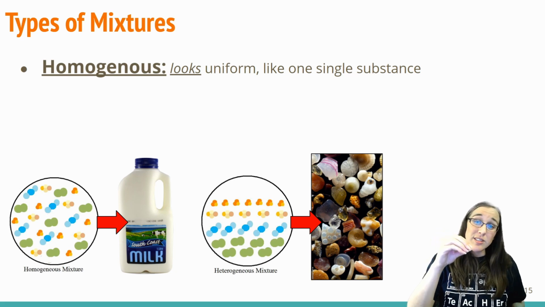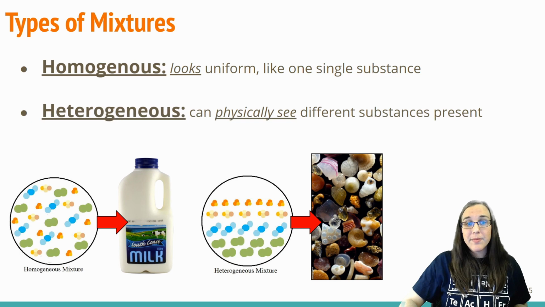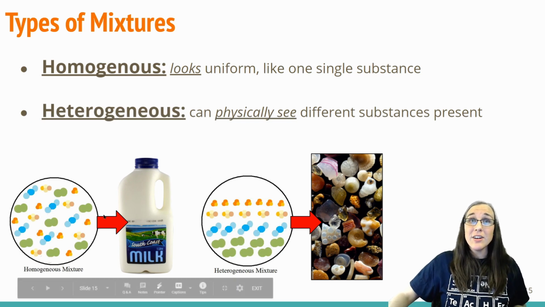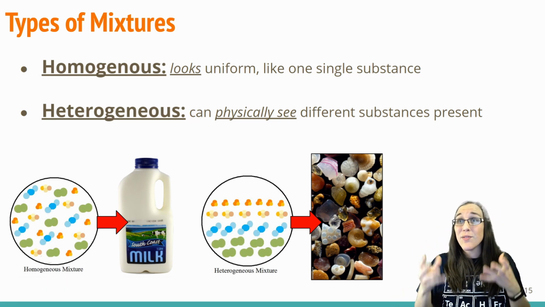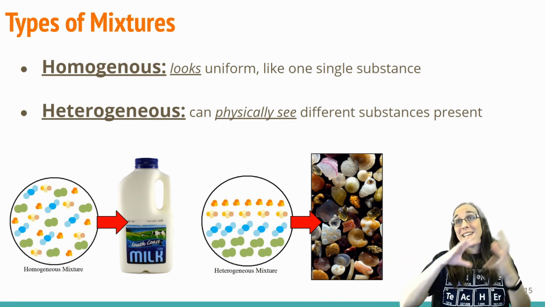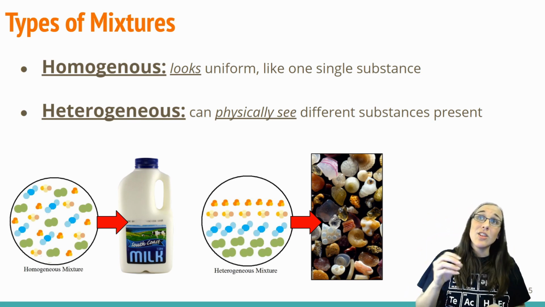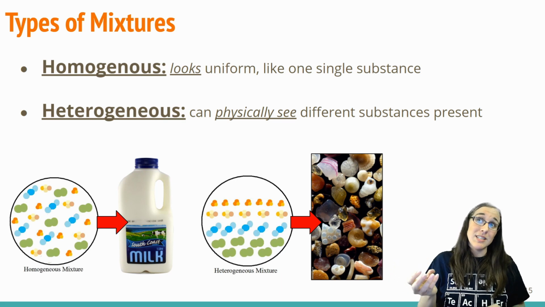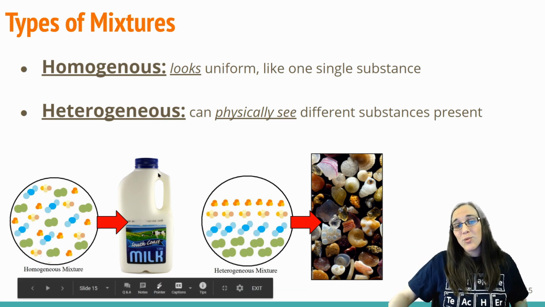Homogeneous is when it looks uniform, like one single substance. For example, the milk. So if you're looking at this down here, you can see at a molecular level that they're all kind of evenly distributed, albeit there's lots of different pieces, a lot of different pure substances, but they're all mixed together evenly. Because of this, it looks like one single substance. It's uniform throughout.